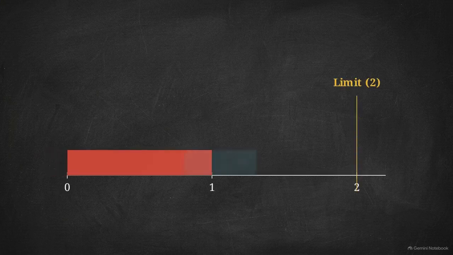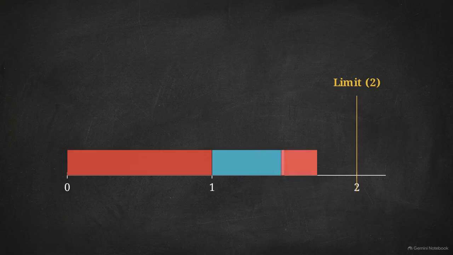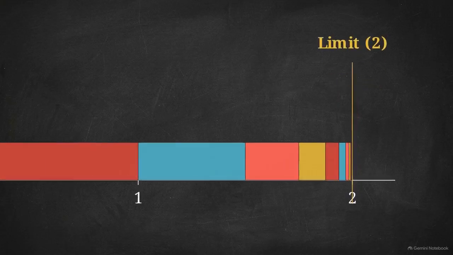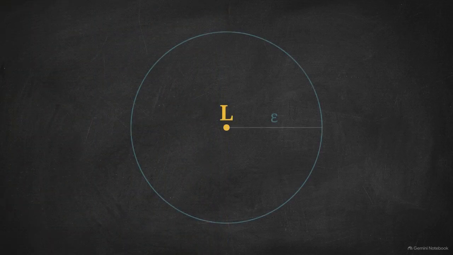We add a block of 1, then a half, then a quarter. The total continuously creeps toward a destination of 2. Every new piece added is smaller than the last, meaning the total never overshoots the target. In calculus, approaching a destination does not require you to actually arrive or touch it.